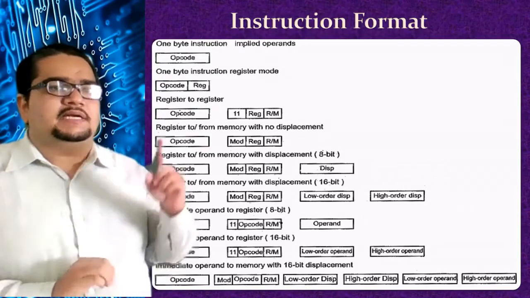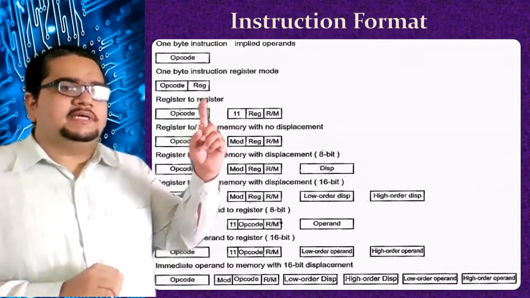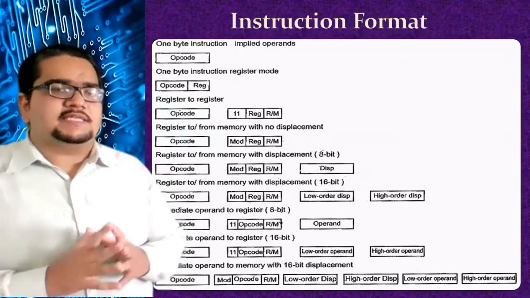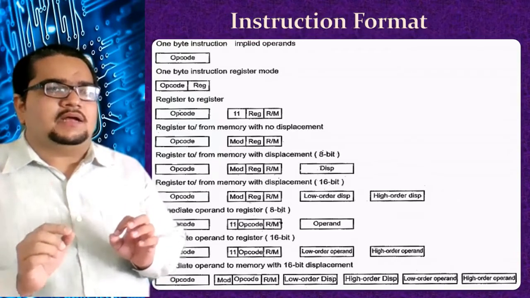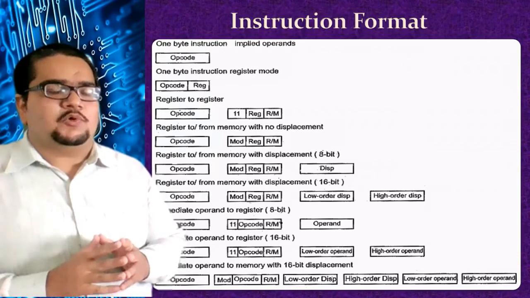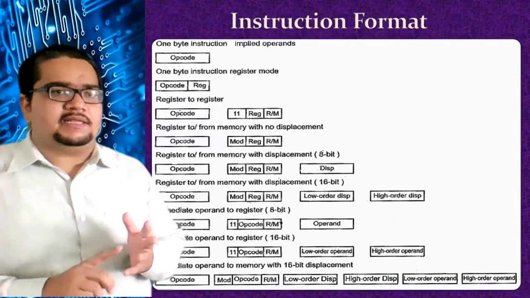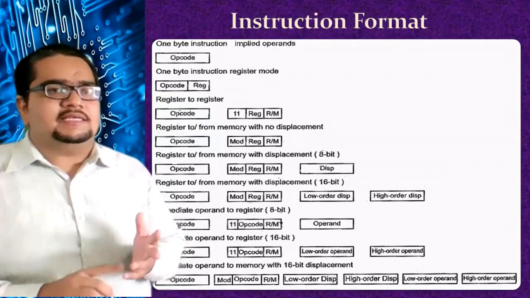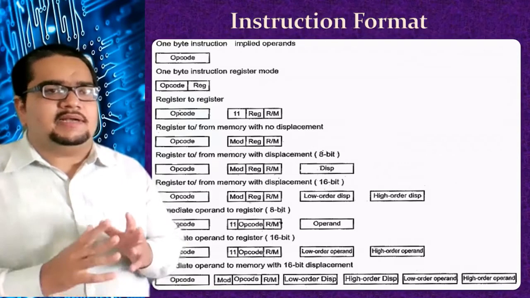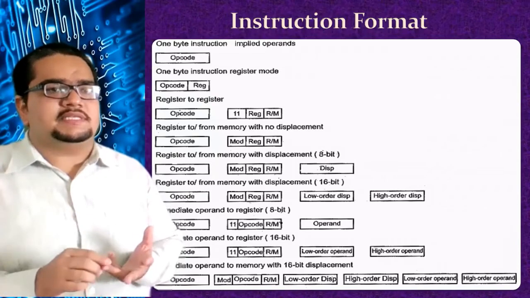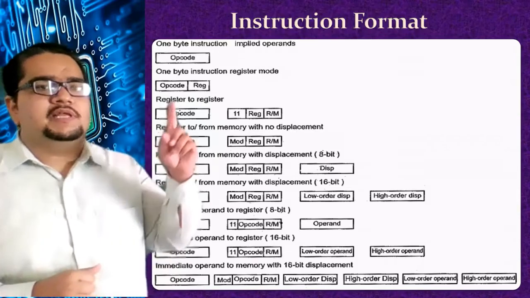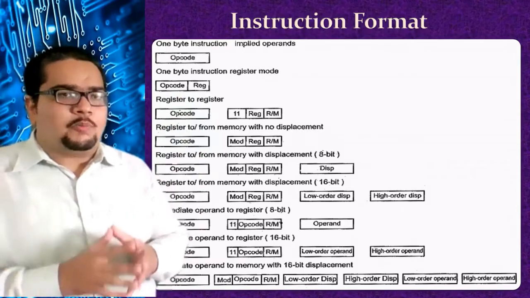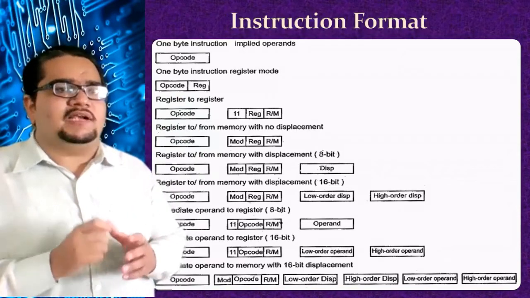Another type will be opcode followed by a register. For an example, I can give you one instruction called INC AX. INC stands for increment and AX is a register. INC AX means increment register AX. That means whatever is there in the AX register should be incremented by one. So in this you can see that the opcode, increment, is there, and the register field AX will be there.